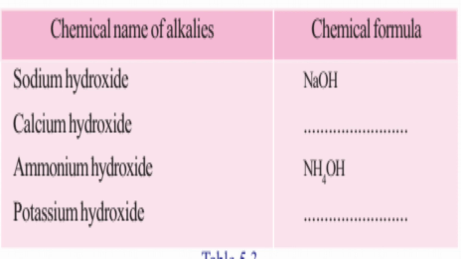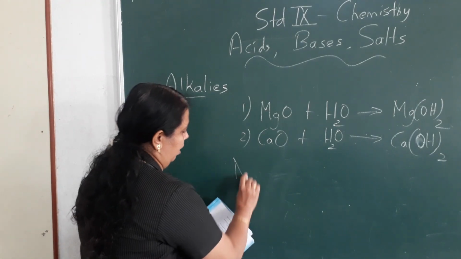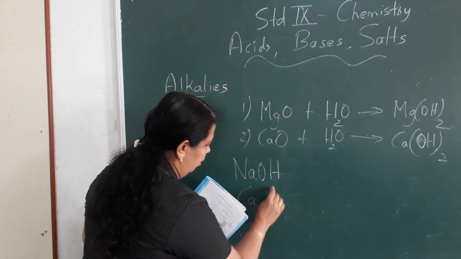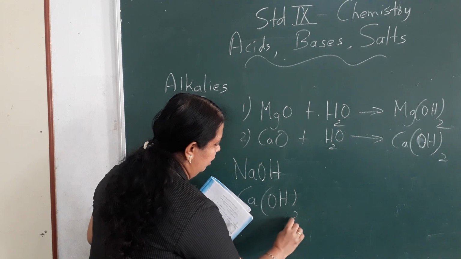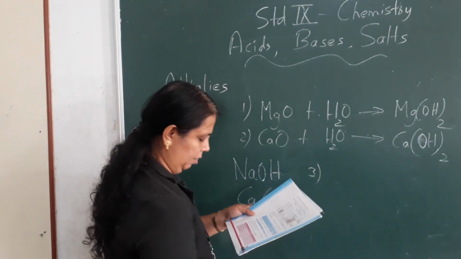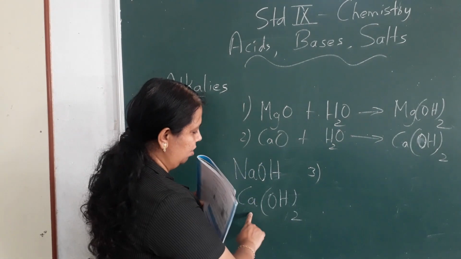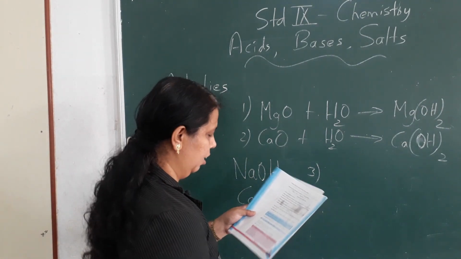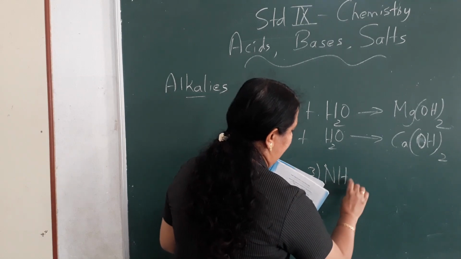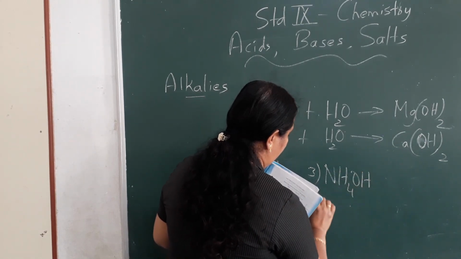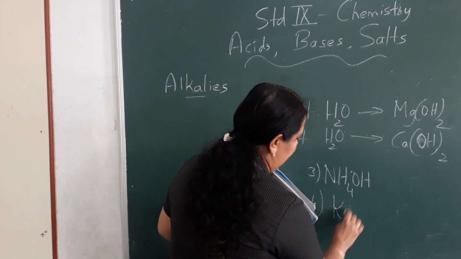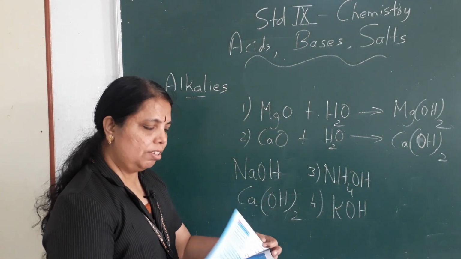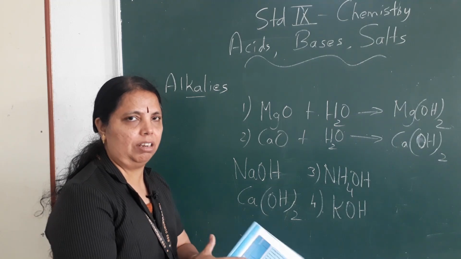So now I'll write on the board the four hydroxides. This is sodium hydroxide. Second one, the formula is calcium hydroxide, Ca(OH)2. This is the formula for calcium hydroxide. Third one is given, ammonium hydroxide. Fourth one, potassium hydroxide. The formula is KOH. So this you have to fill with the help of a pencil in the textbook.